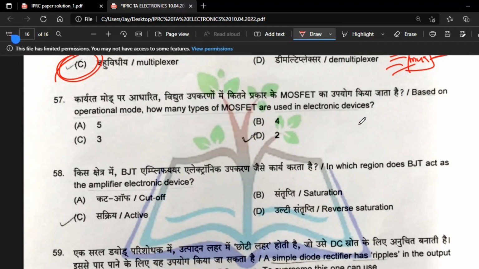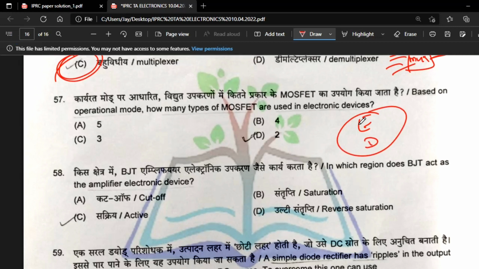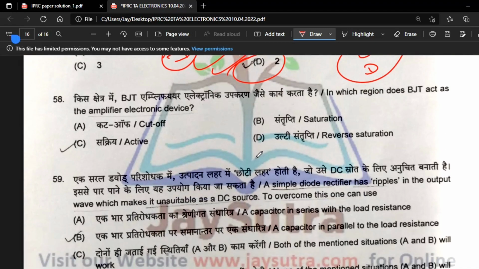So 56 is C. Question 57: based upon the operational mode, how many types of MOSFET are used? MOSFET has two types, enhancement and depletion. So option D.